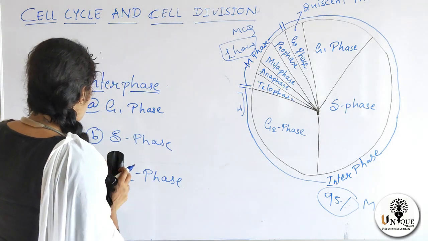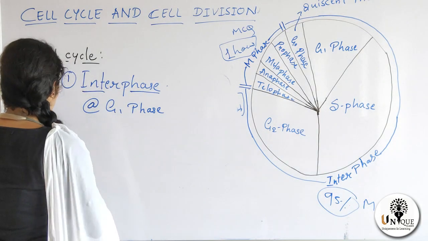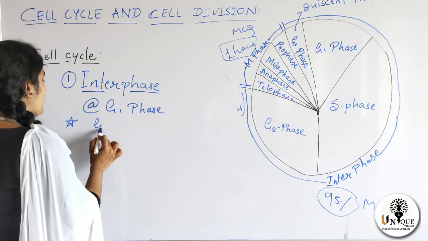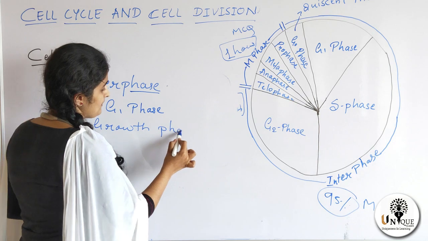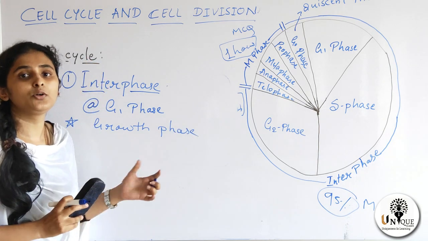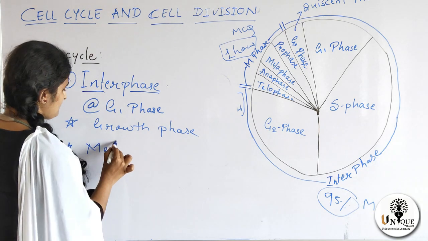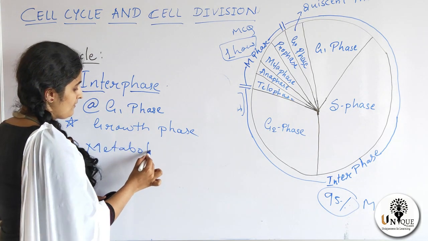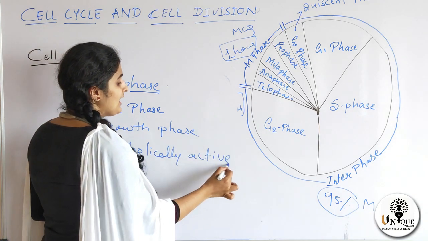First is G1 phase. This is a growth phase. Cell is continuously growing here, and this is a metabolically active phase.